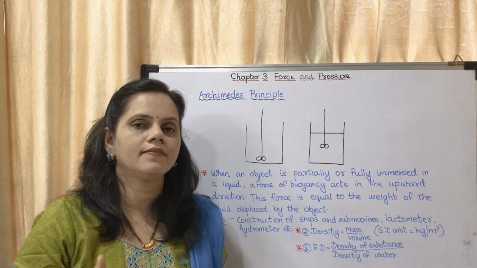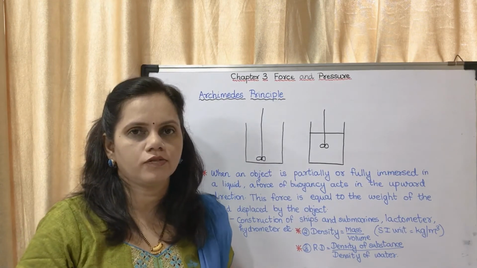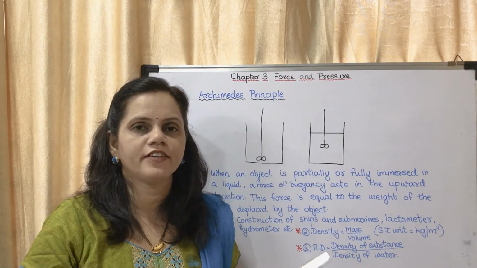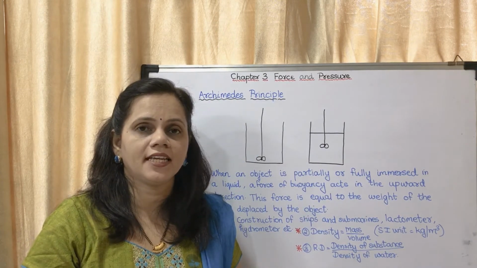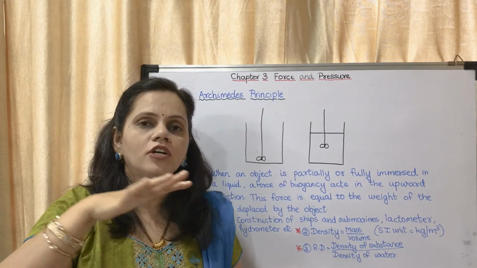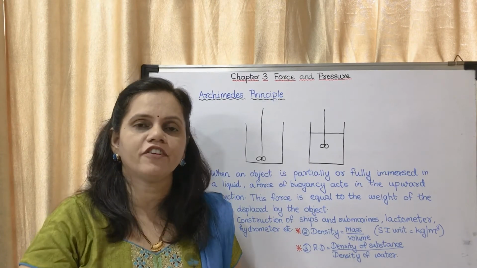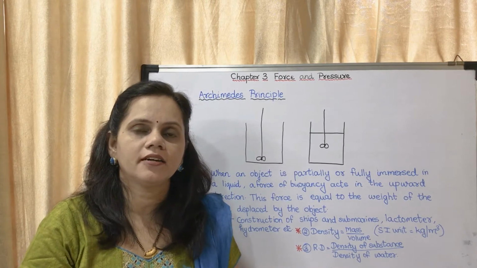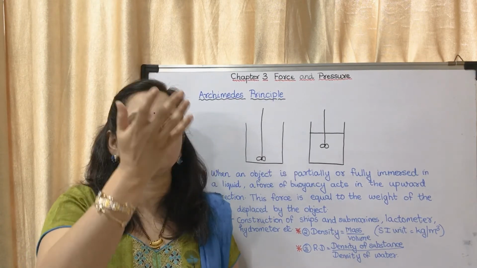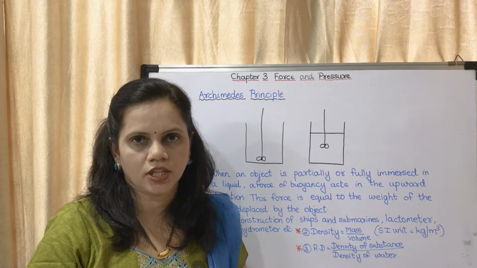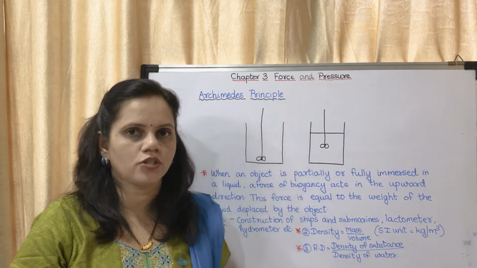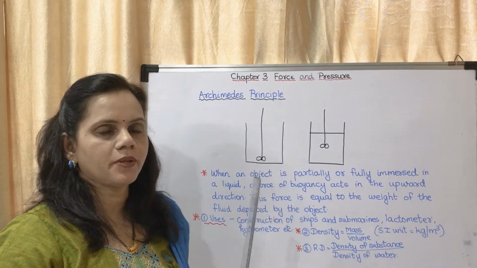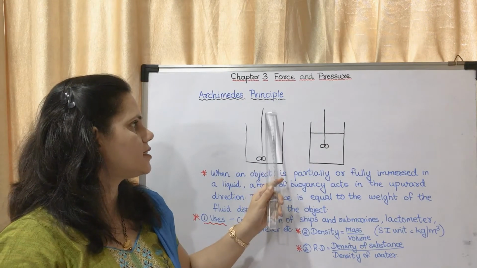For example, when we jump out of a plane with a parachute, you might have seen that they float in the sky for some time. When we open the parachute, there is the wind, there is the air which is pushing it in the upward direction. That is buoyant force.